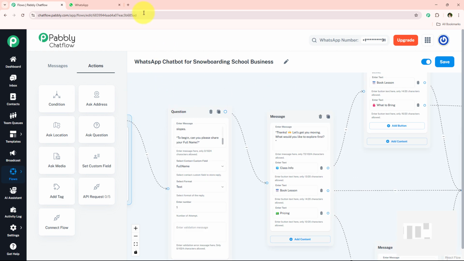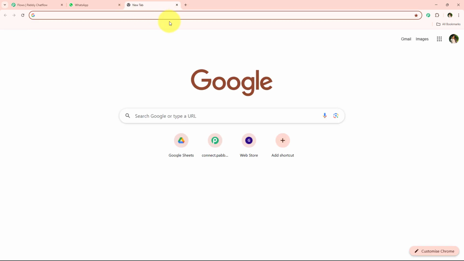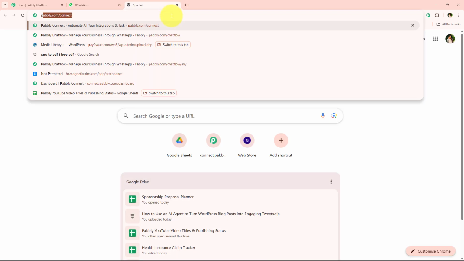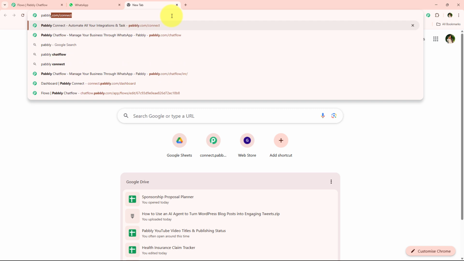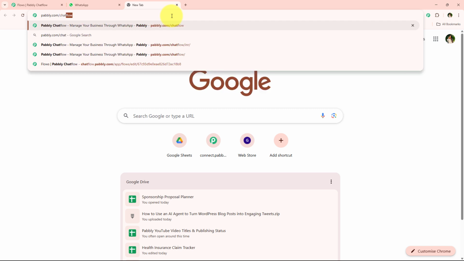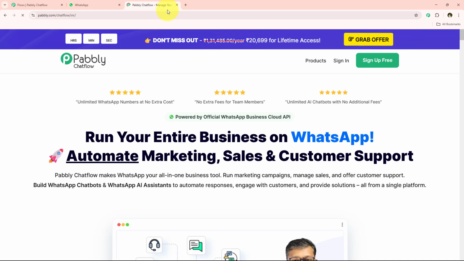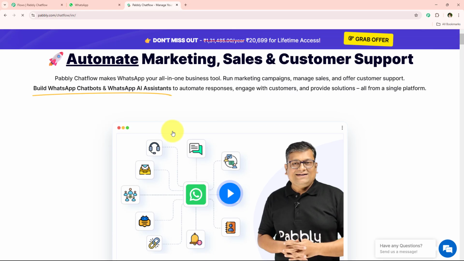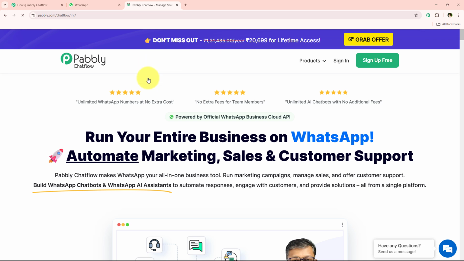So to do this, I'm simply going to open a new tab and look for the landing page of Pabbly Chatflow simply by searching pabbly.com/chatflow in my browser. Now it is opening the landing page of Pabbly Chatflow, and over here we are going to get two options. One is sign in and the other one is sign up for free. So if you are a new user, you can click on sign up for free and you're going to get 100 free tasks every month to explore the application.